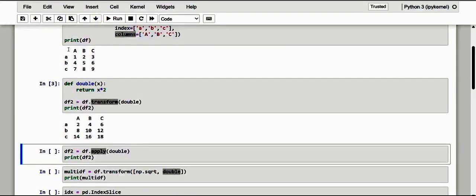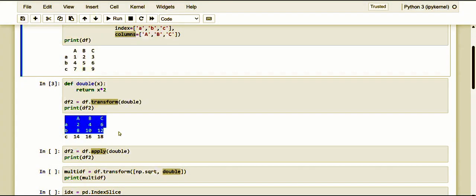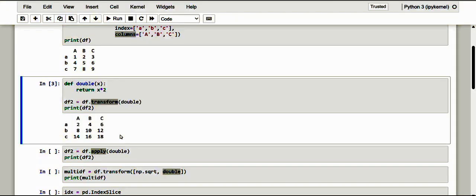This is the original data frame: 1, 2, 3, 4, 5, 6, 7, 8 and 9. And of course, when we double it, that is multiplying by 2, we get exactly another data frame, df2, with the values 2, 4, 6, 8, 10, 12 and 14, 16 and 18.